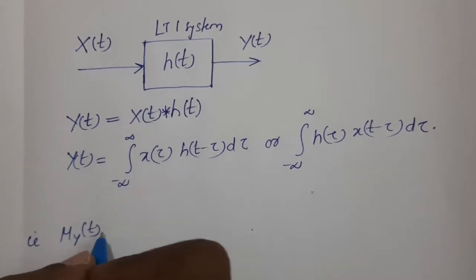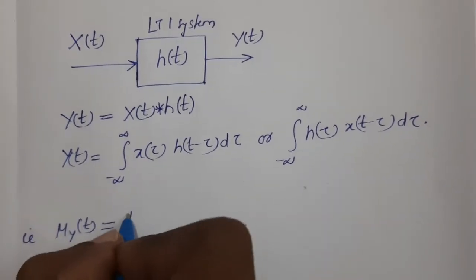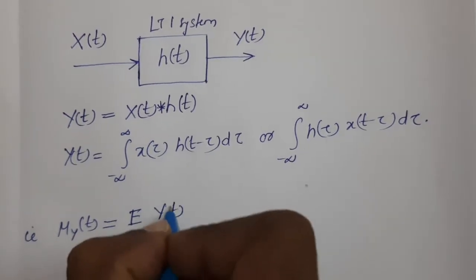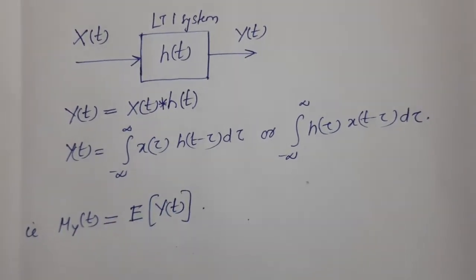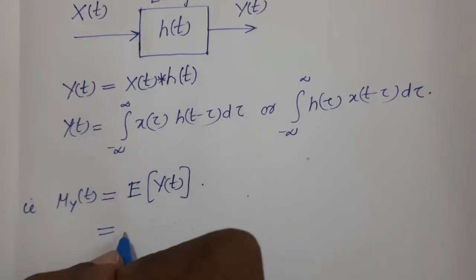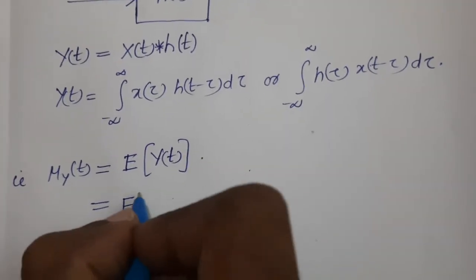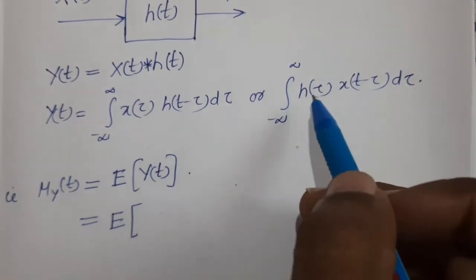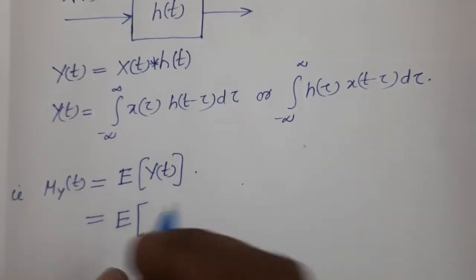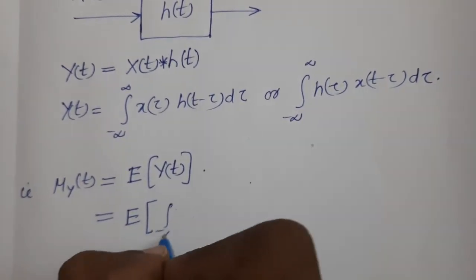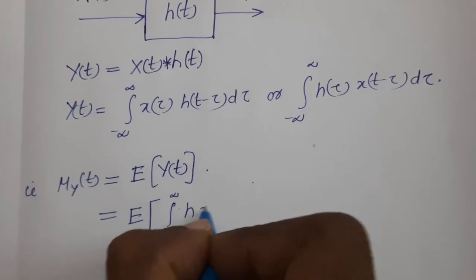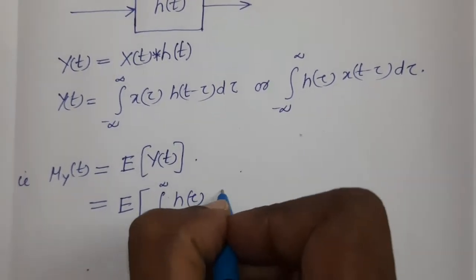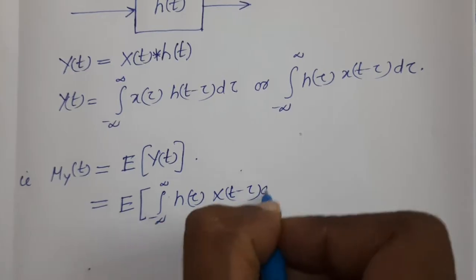Now what is mu y(t)? Mu y(t) can be written as the expectation of y(t). Right. So this can be written as the expectation of what is y(t)? y(t) is the integral from minus infinity to plus infinity of h(tau) x(t minus tau) d tau.